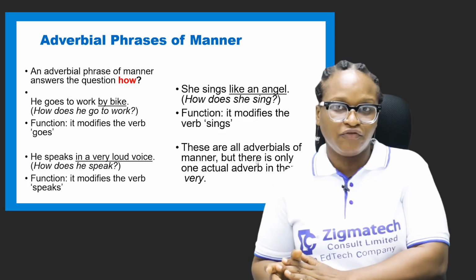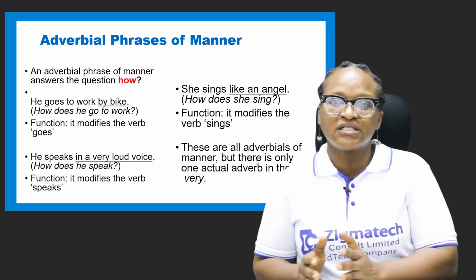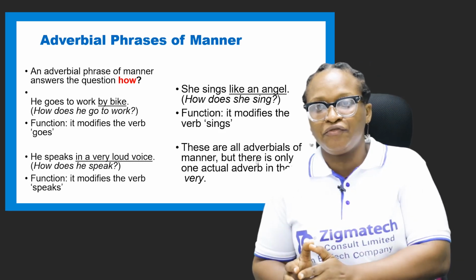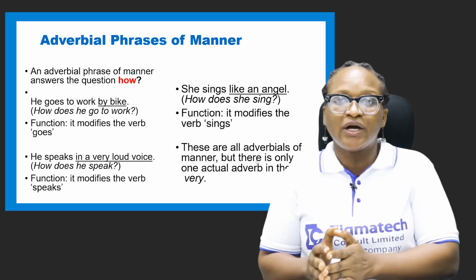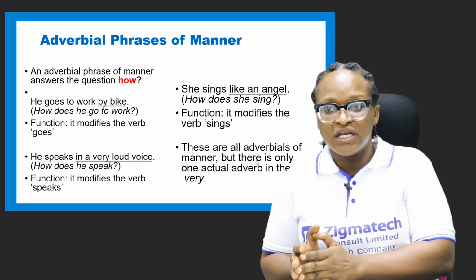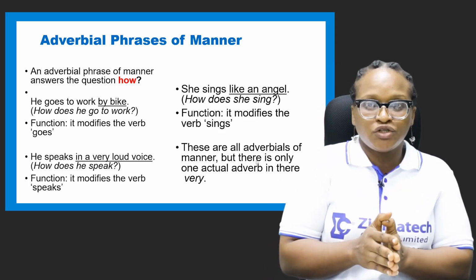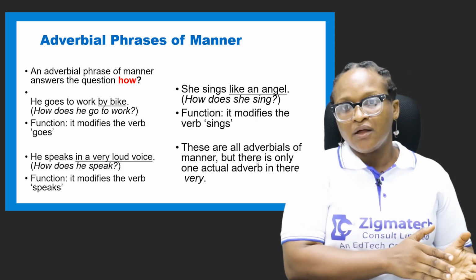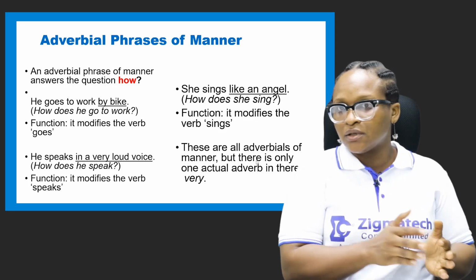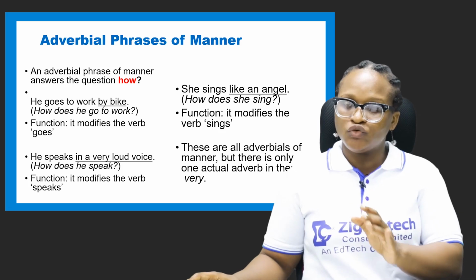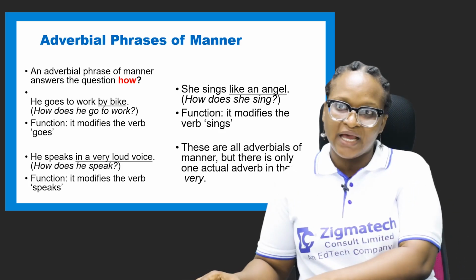Remember, I told us that a simple sentence can consist of a clause and a phrase. So once there is need to identify a grammatical name in a sentence, note that your function has to be in the main clause, not in the phrase, because the phrase will be the part that will be underlined.